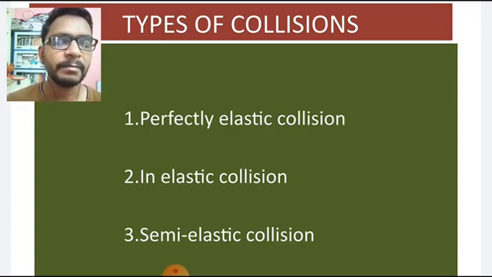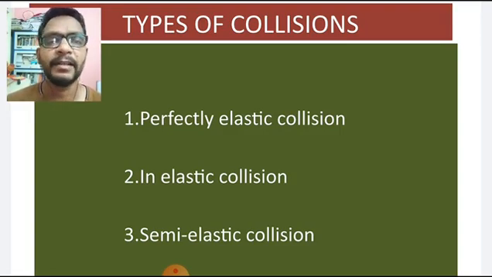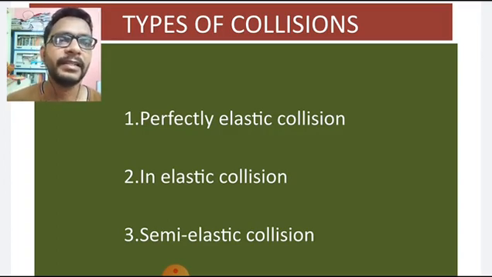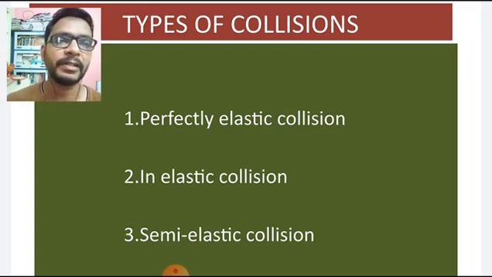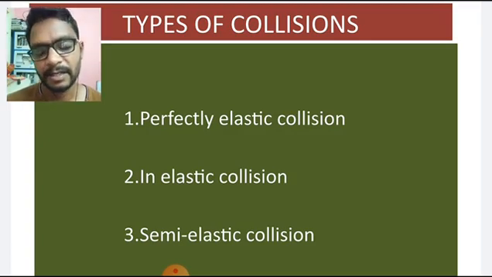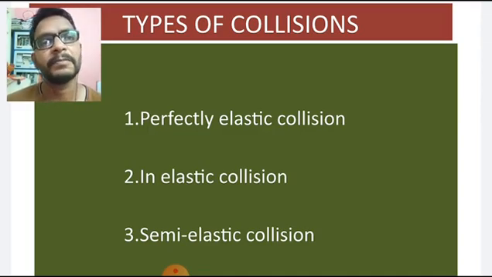Otherwise, one vehicle may come to rest while the other moves a large distance. Sometimes after the accident, the two vehicles move together, that means they stay in contact with each other. Let us see in what case the vehicles stay in contact after the collision, and in what case both vehicles gain momentum and move away from each other. Let us see what types of collisions they are.